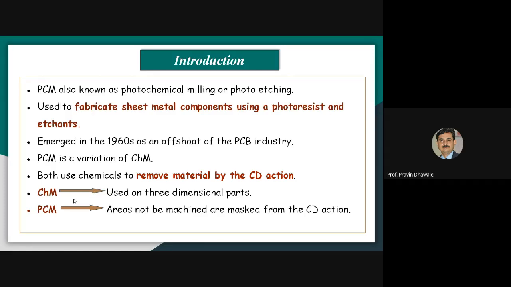Which action? That is the action of chemical dissolution of the metal. It is all about the photochemical machining process. Write down the introduction, write some of the points related to this photochemical machining process.